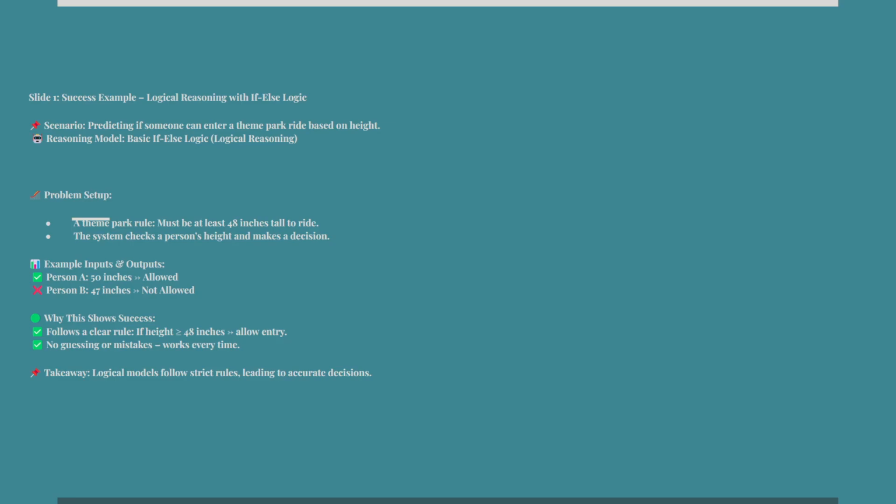The system checks a person's height and makes a decision. For example, person A is 50 inches, so they're allowed. But person B is 47 inches, they're not allowed. This will be a success because it follows a clear rule. If it's under 48, they can't enter, or if it is 48 or above, they can enter. There's no guessing or mistakes. It works every time, and it thinks logically.